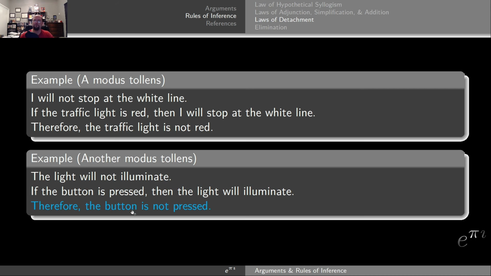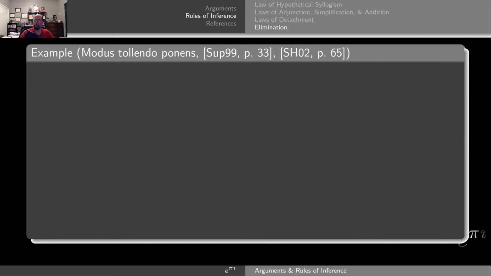That is, therefore, the button is not pressed. So here's a second modus tollens argument. Now let's consider one more rule of inference. We have modus tollendo ponens. As its name implies, it's kind of a mix of the previous two laws of detachment.